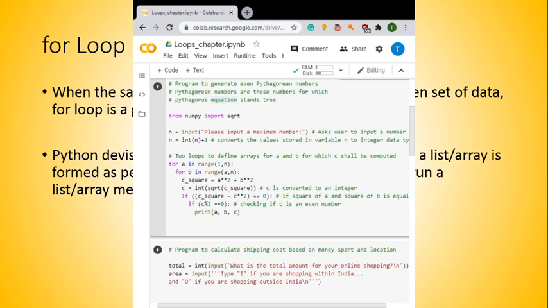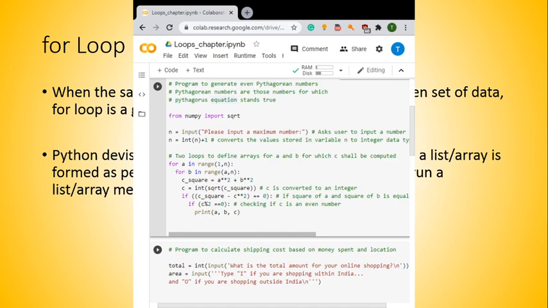Okay. So let us test this code. As you are seeing, I am asking for an input. Input is used by us, the programmers, to ask the user for an input number or input value. Now n is int(n) plus 1, that is, I am converting the value stored in the variable to an integer data type. Two loops have been defined over arrays, that is for a and for b, for which c shall be computed.